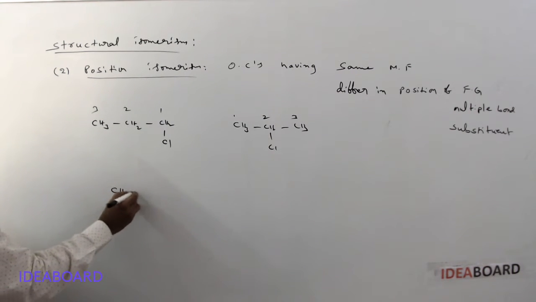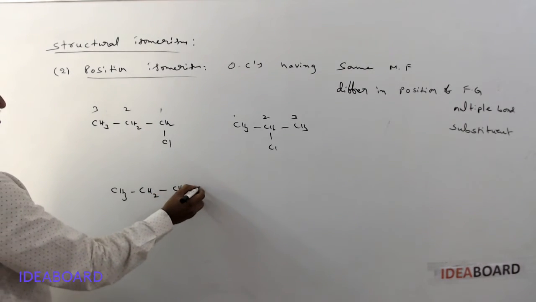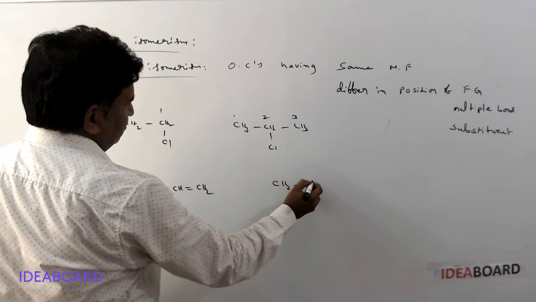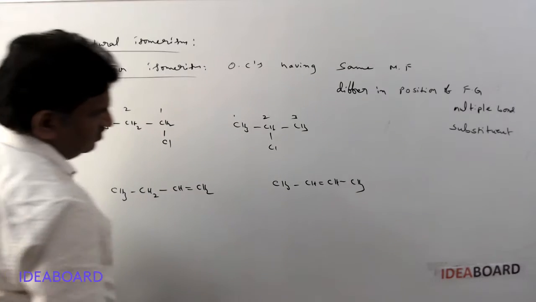Another example: CH3, CH2, CH double bond CH2, and CH3, CH double bond CH, CH3.